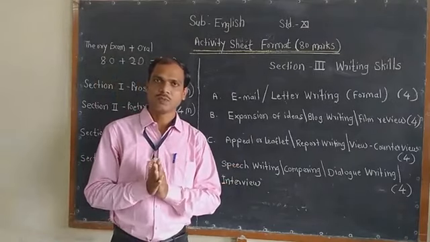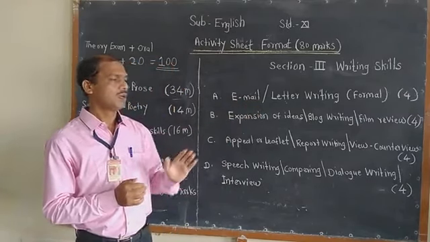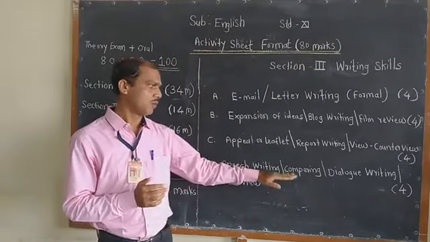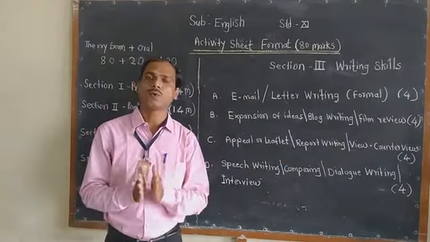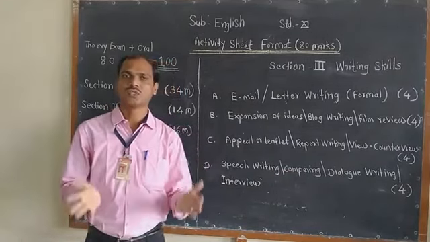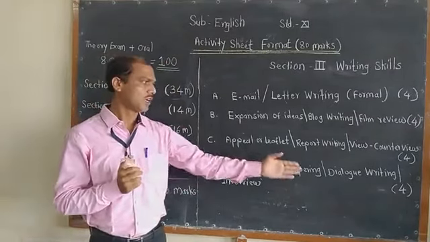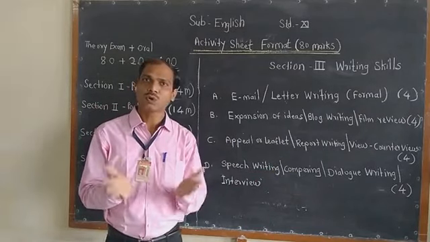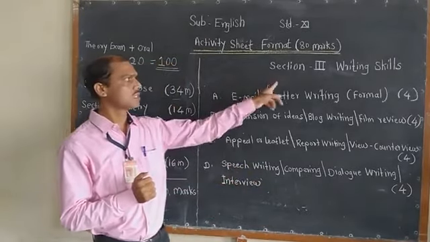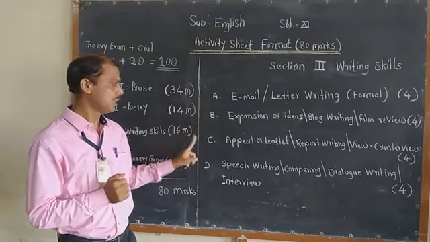So what is here? You will find every writing skill here, email, letter writing, and one thing is clear: out of the four, speech writing, compering, dialogue writing or interview, you have to write only one in the exam. So you will find more options here for writing. If you are good at speech writing, you can write it. If you are good at dialogue writing, you can. So you get four options here, and out of four you have to write only one. In this way you will find section 3, writing skill, for 16 marks, A, B, C and D here.